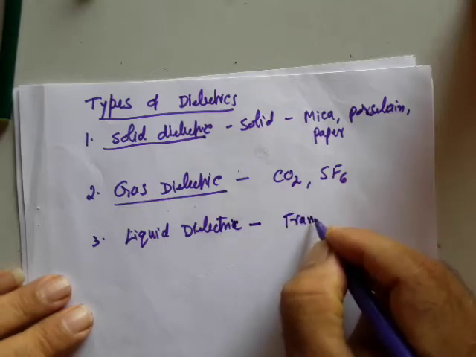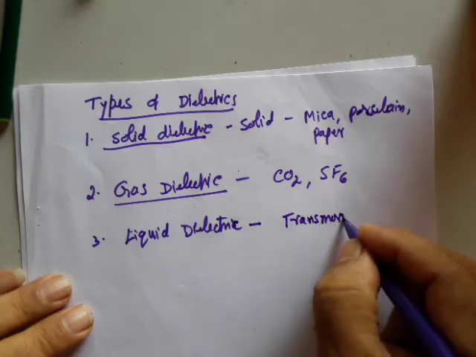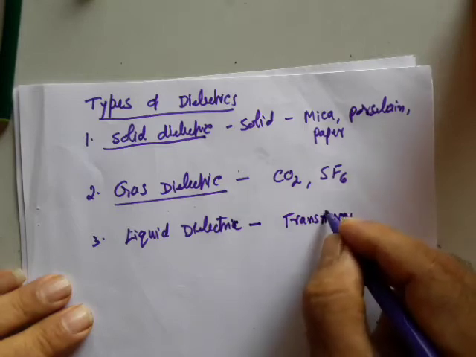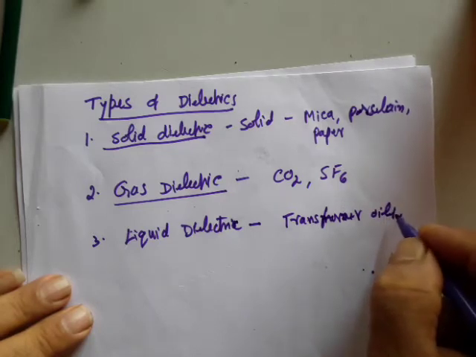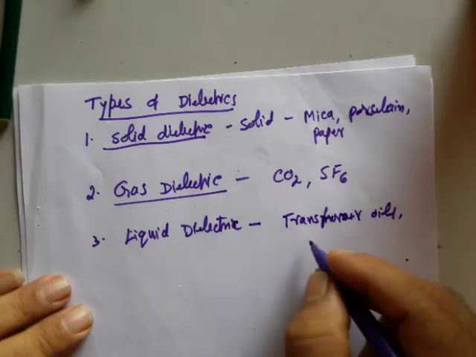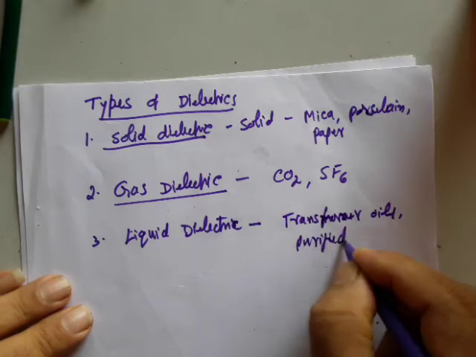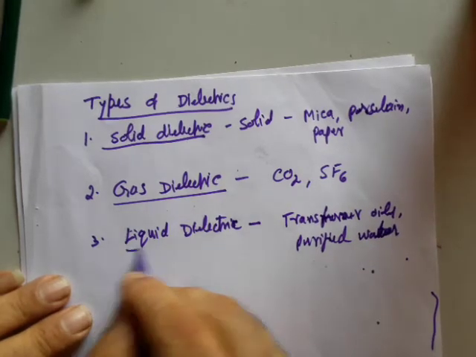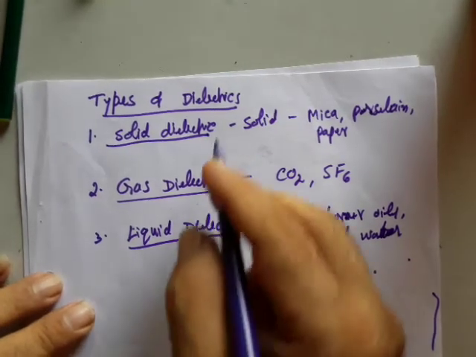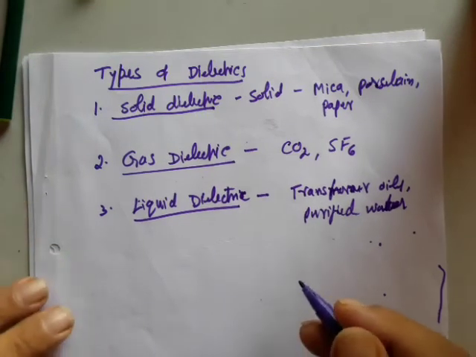You might have heard about transformer oils, or some types of alkanes, or even purified water. It is also one of the liquid dielectrics.